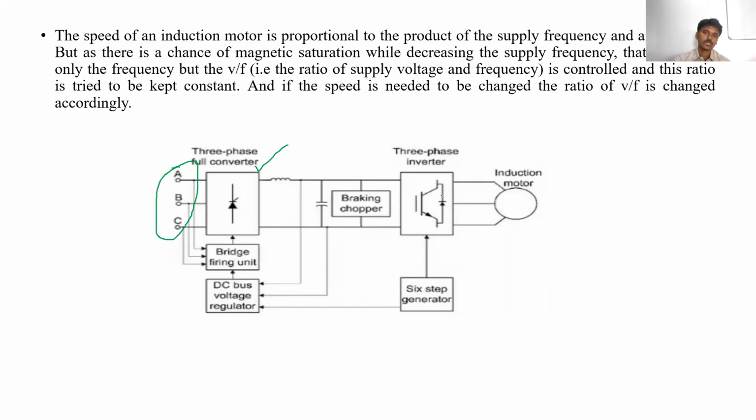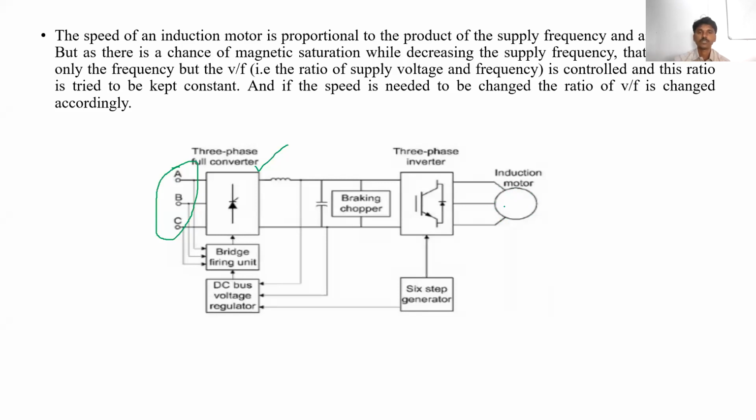This inverter will convert the DC again into AC. Based on the switching frequency, or the switching on times and off times of these devices, the power will be controlled. The power being controlled means the voltage applied to the motor terminal is also controlled. If this voltage is controlled, the speed of the induction motor is also controlled.